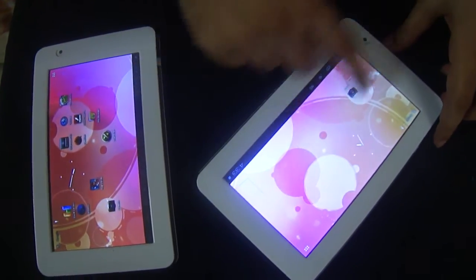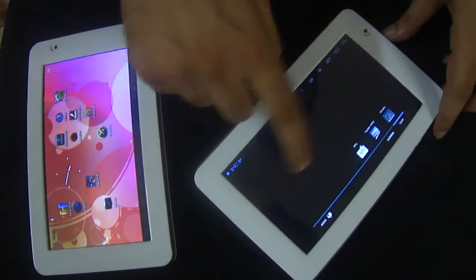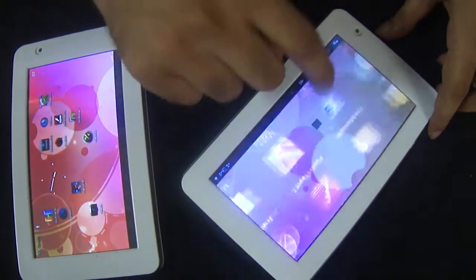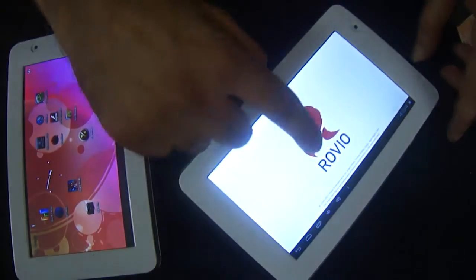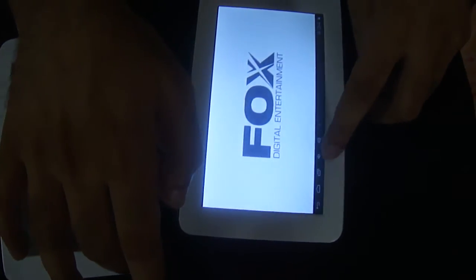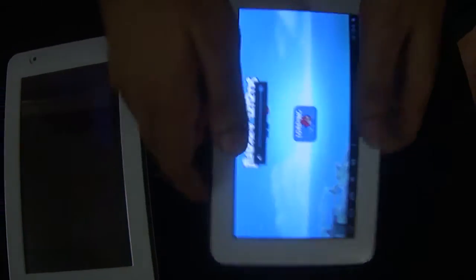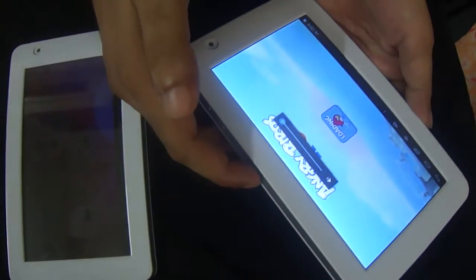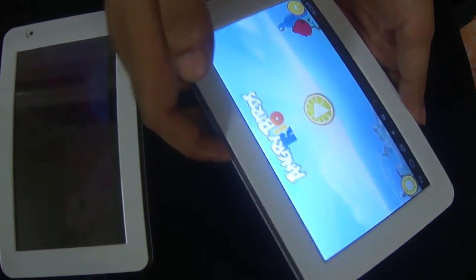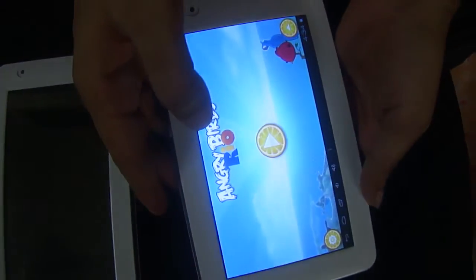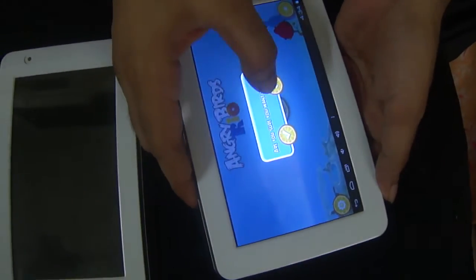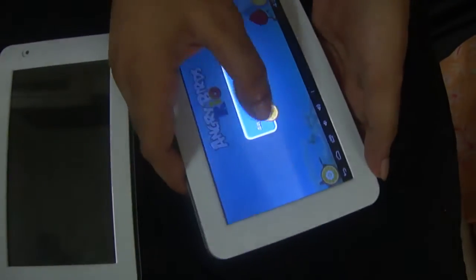It's pretty simple. What I'll demonstrate is this. I'm going to put on Angry Birds to check the volume. This one does not have the applications on. As you can see, the volume is very low. How do you solve it? It's very simple to solve.